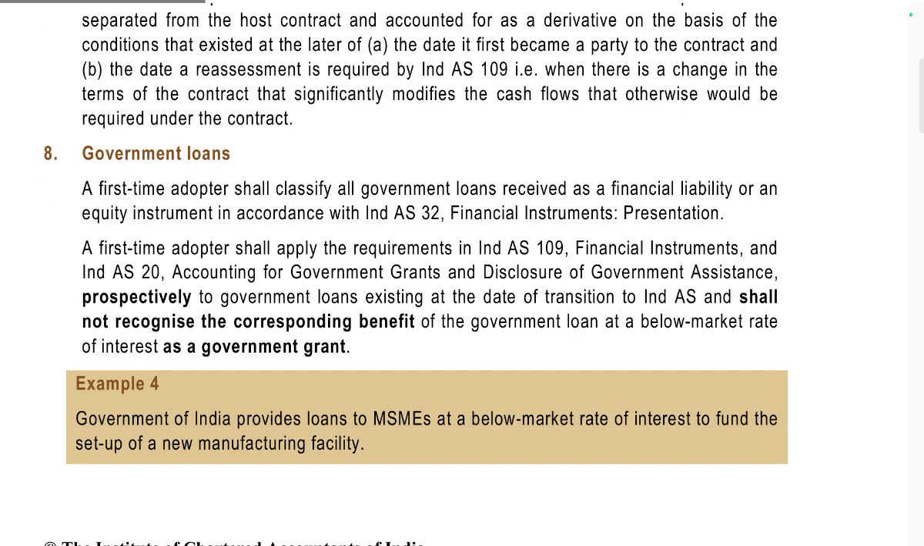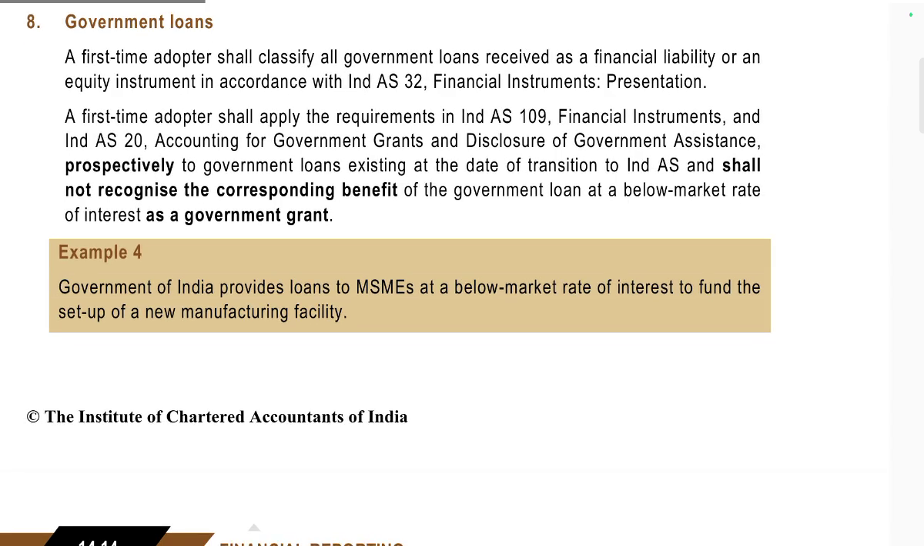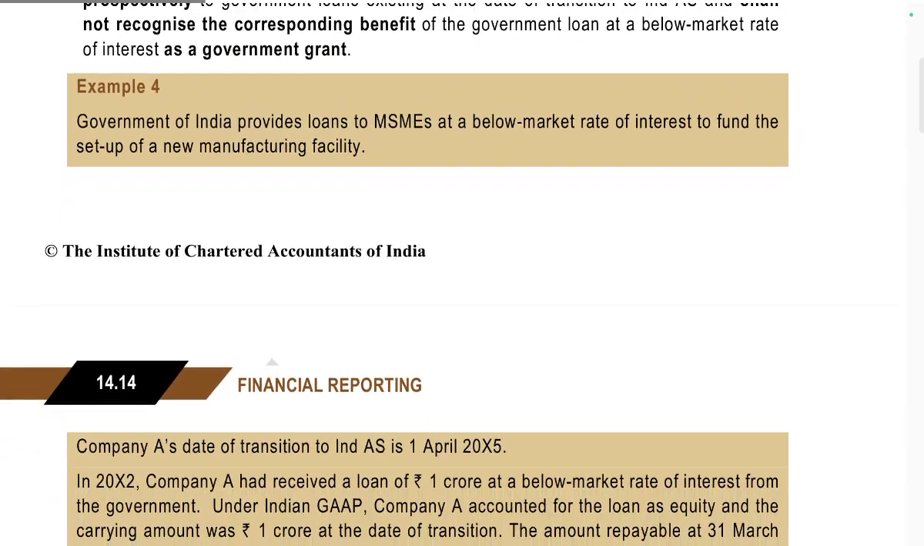Government loans. The first-time adopter shall classify all government loans received as a financial liability or an equity instrument in accordance with Ind AS 32, Financial Instruments: Presentation. The first-time adopter shall also apply the requirements of Ind AS 109 and Ind AS 20, Accounting for Government Grants and Disclosure of Government Assistance, respectively, to government loans existing at the date of transition to Ind AS, and shall not recognize the corresponding benefit of the government loan at a below-market rate of interest as a government grant.